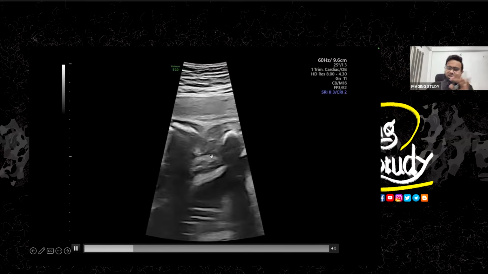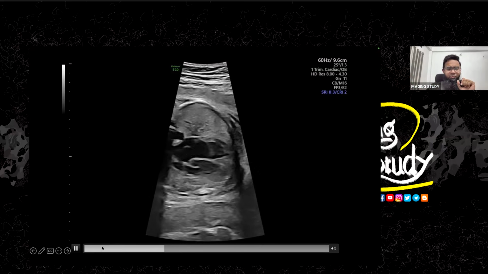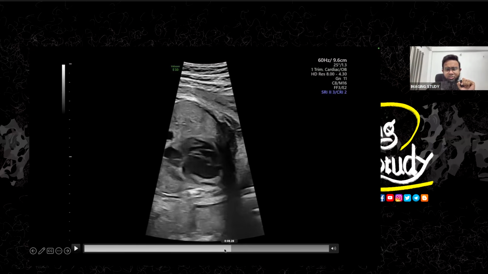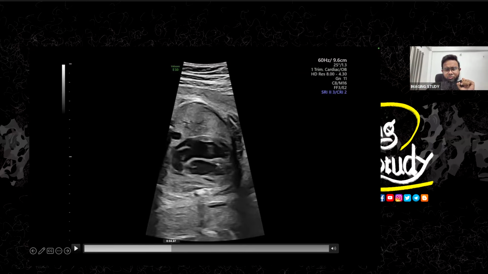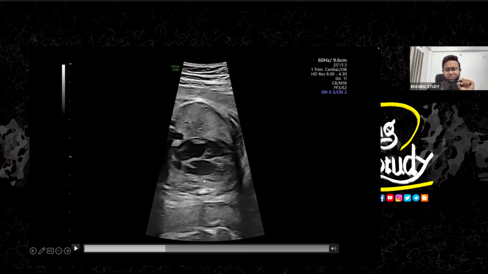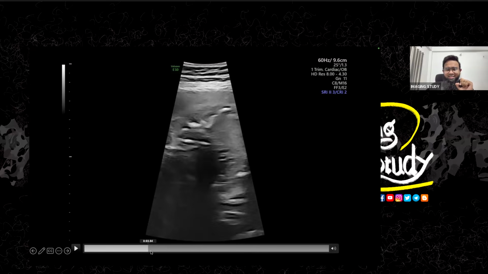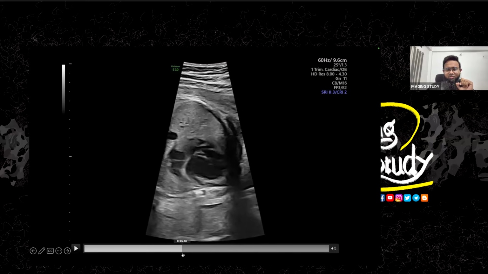Okay, so all the time we are seeing the left one. Let me freeze the image. Just go a little bit backward. You see, this is the interventricular septum. This one, not this one. This is the mistake that we usually make.